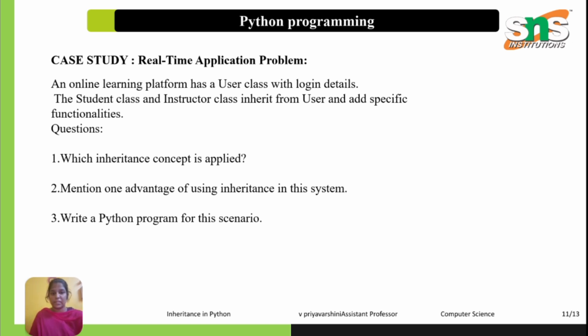What are the advantages of inheritance? Code reuse, improved readability, easy extension of features, better organization, and support for polymorphism. Disadvantages: tight coupling, changes in the parent affect the child, and complexity in deep inheritance. So inheritance should be used wisely.